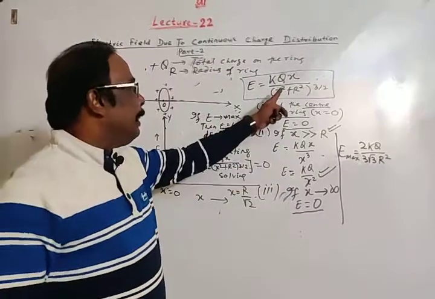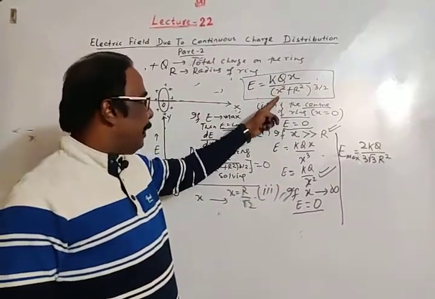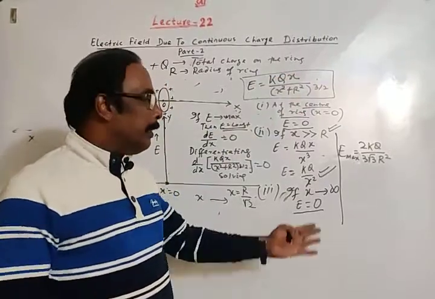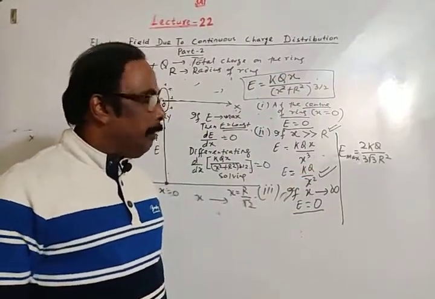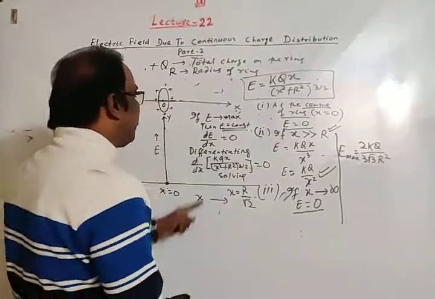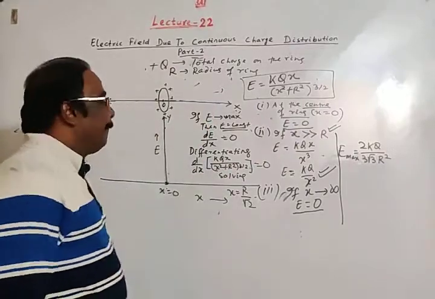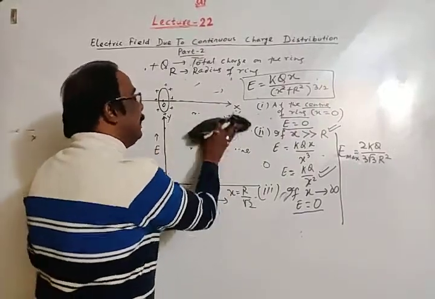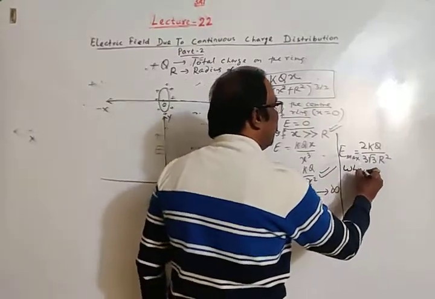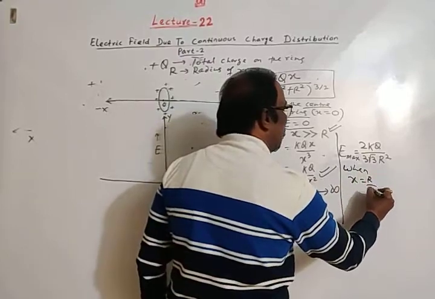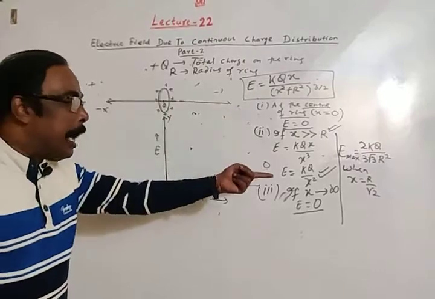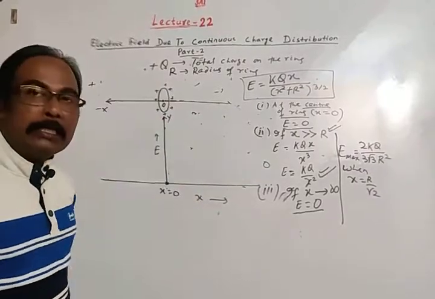Very simple. Putting x is r by root 2, here x square is r square by 2, plus r square. Then solving it, you will get 2kq by 3 root 3 r square. This is formula for maximum electric field. I will erase this. Electric field is maximum when value of x is r by root 2. At center electric field is 0. If x is r by root 2, then electric field is maximum.